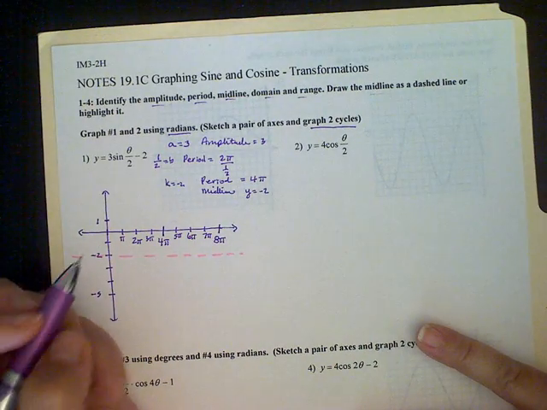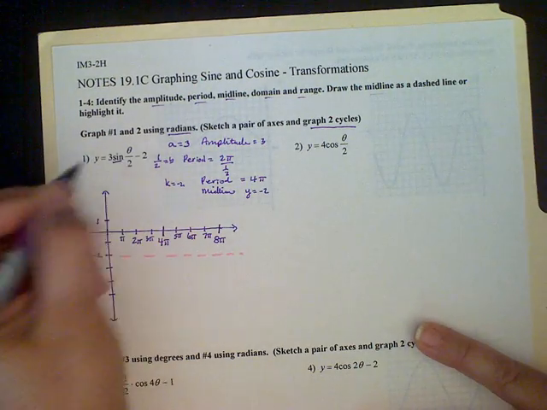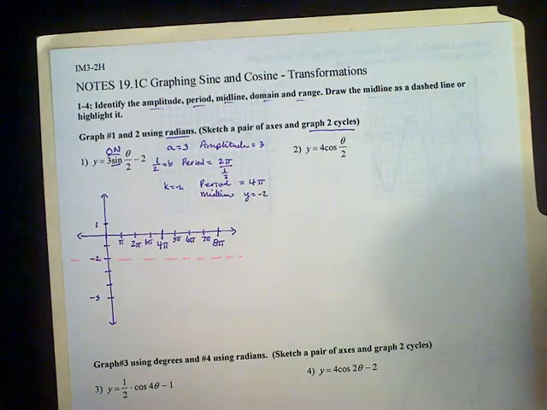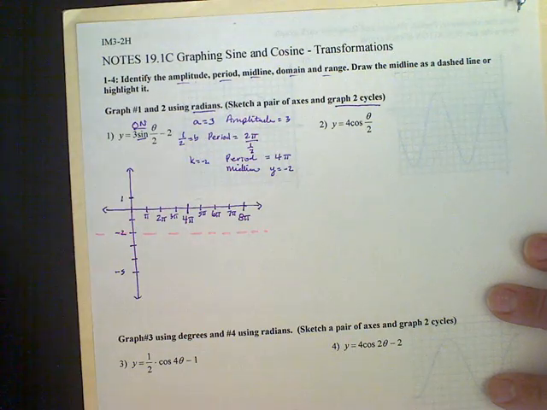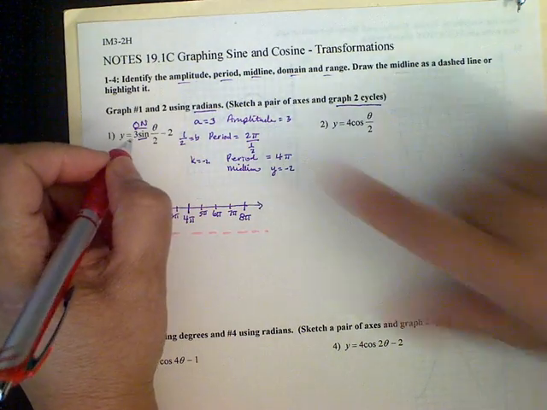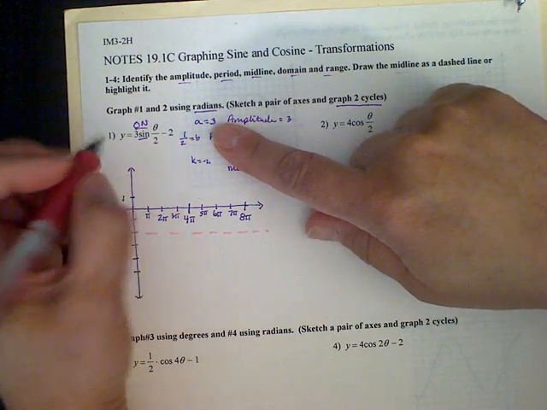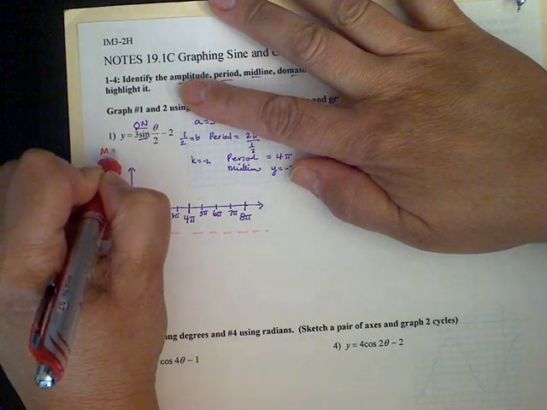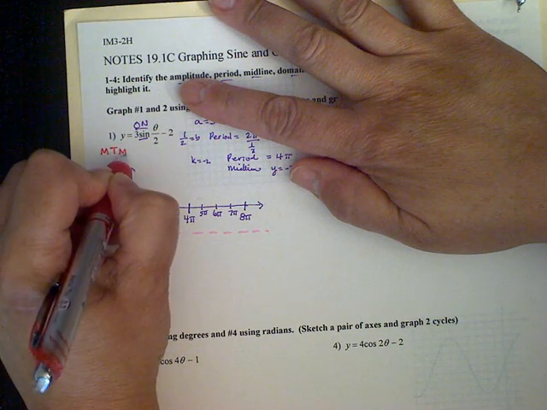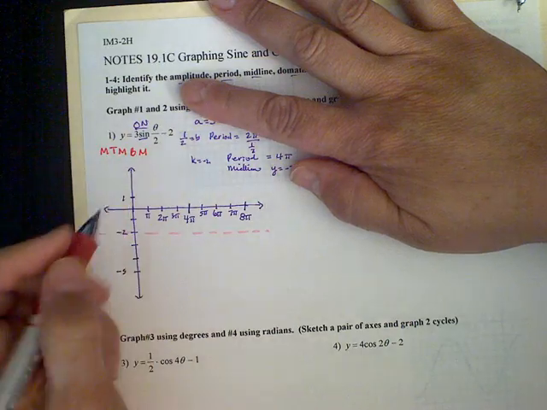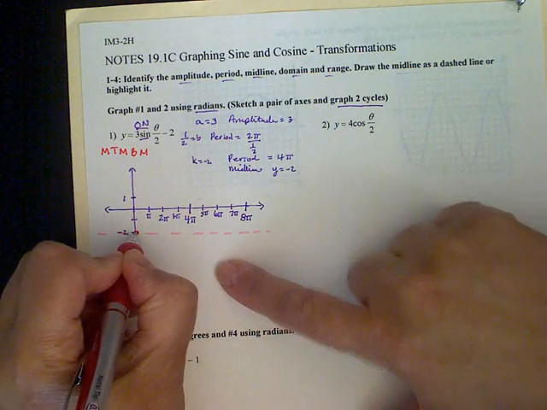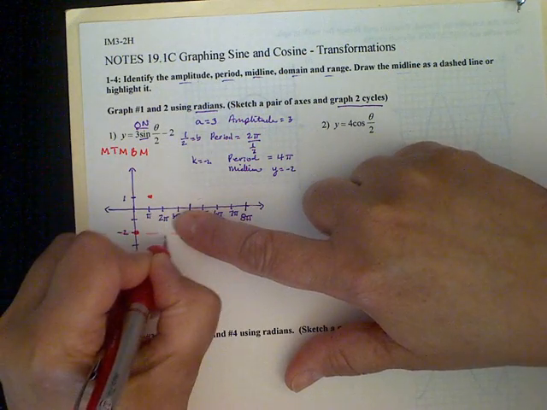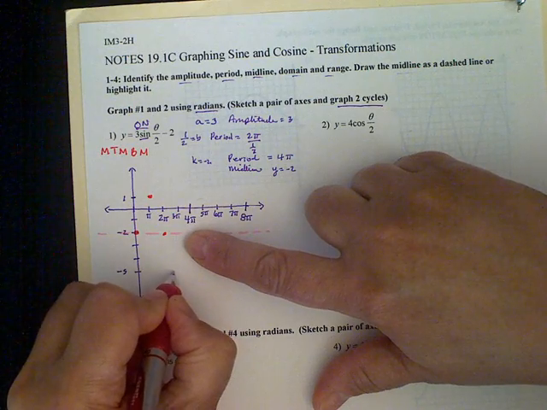All right, so let's go ahead and graph this. We know that it is sine, so because it is sine, it starts on the midline. Since the amplitude is 3 and A is a positive 3, it's going to behave just like it normally would. It's going to be on the midline, then go to the top, then back to the midline, then go to the bottom, and then back to the midline. So starting here on the midline, at pi we're going to go up 3. Then at 2 pi, we're going to go back to the midline. At 3 pi, we're going to go down 3.